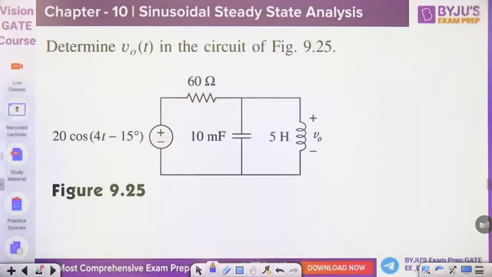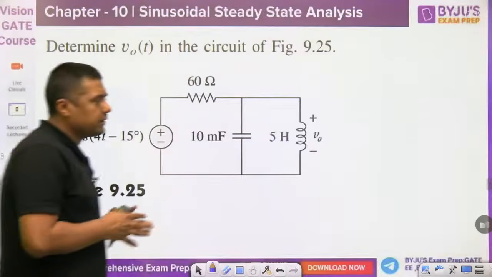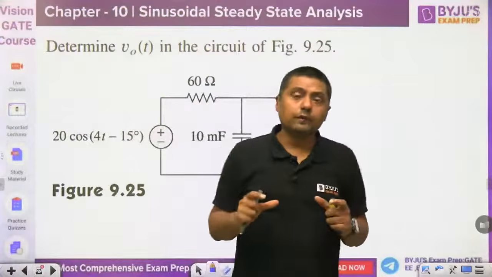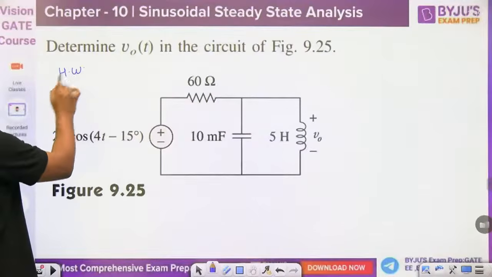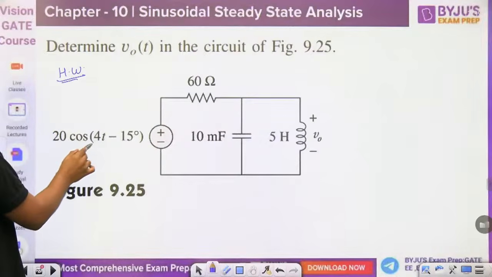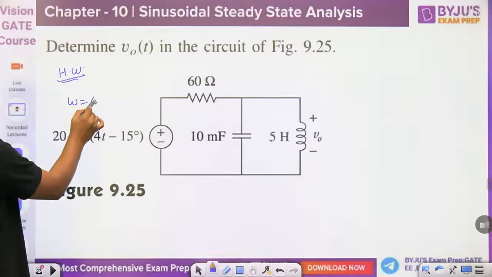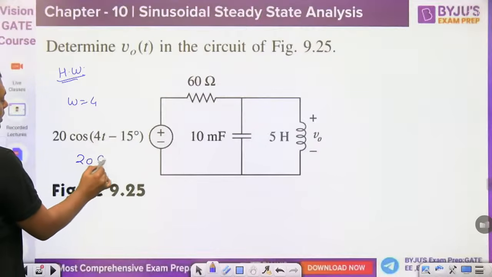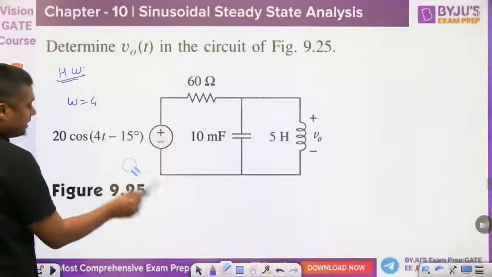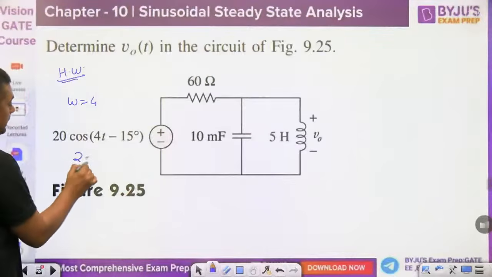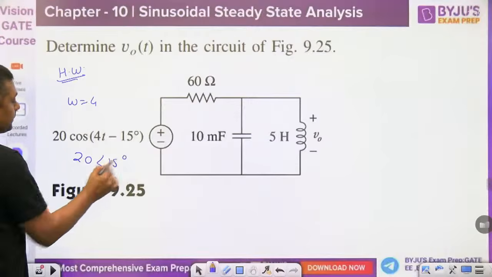Then determine the v0(t) in the circuit of figure 9.25. Again, if you want to find v0(t), it is homework for you. I am giving you the hint. First of all, remember 20 cos of 4t, so omega is 4. In frequency domain, it will become 20 angle of 15 degrees.